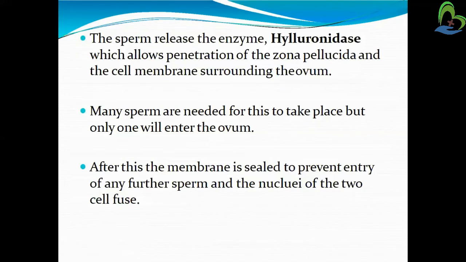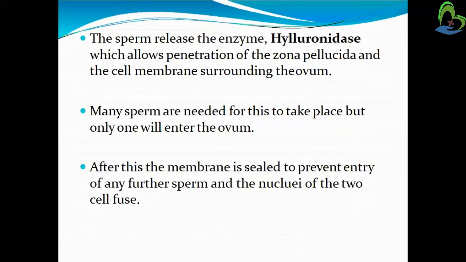Then the sperm release an enzyme, hyaluronidase, which allows the penetration of the zona pellucida and the cell membrane surrounding the ovum. The wall surrounding the ovum is known as the zona pellucida. The sperm release that enzyme, hyaluronidase, which means breakdown of the zona pellucida for entering the cell membrane. They want to reach the ovum, so for that they must enter the wall.